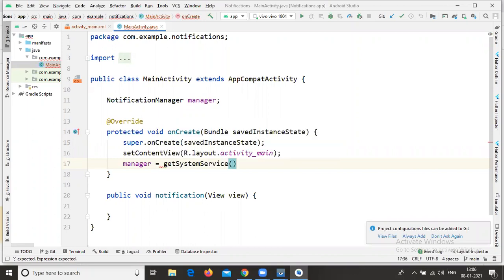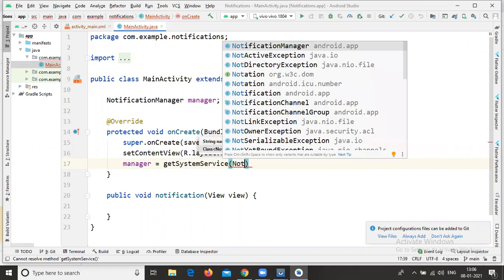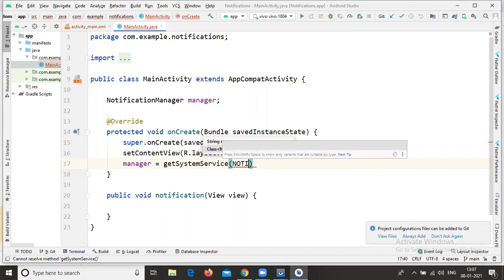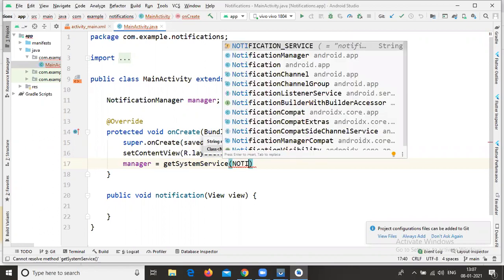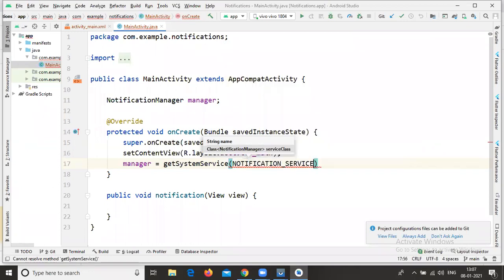Inside this getSystemService, you need to write your service name. That is, we need to call the notification service. Why? Because we are working with notifications. So that's why here I'm calling the notification service. Now you are all getting an error. Why? Just observe here, it is showing like this.